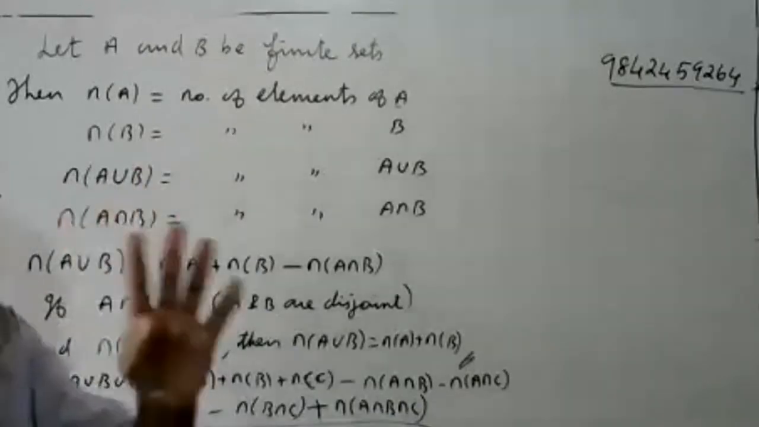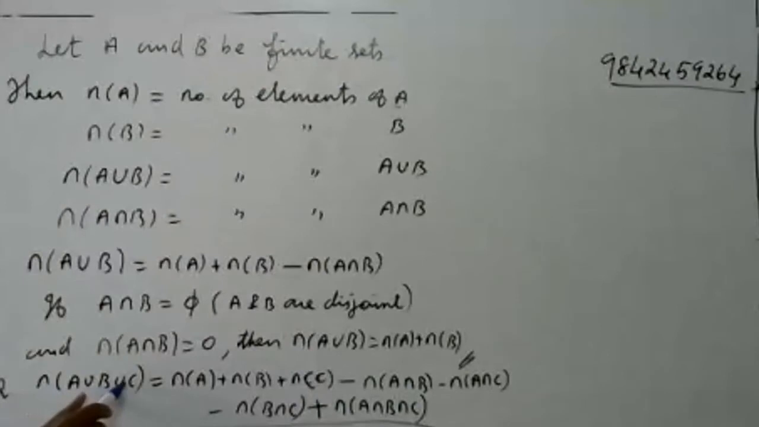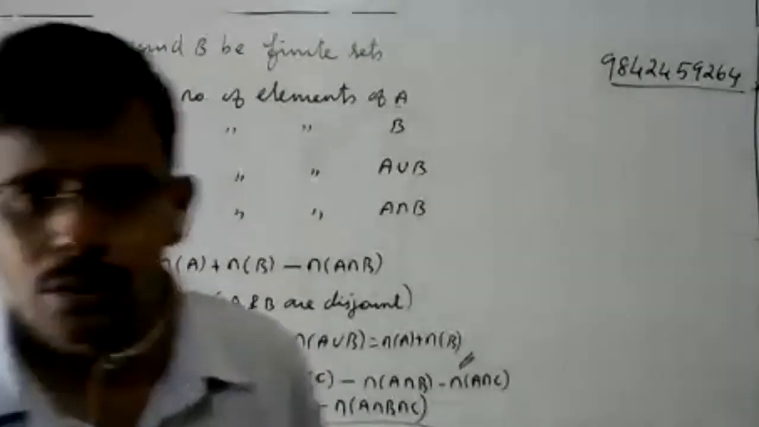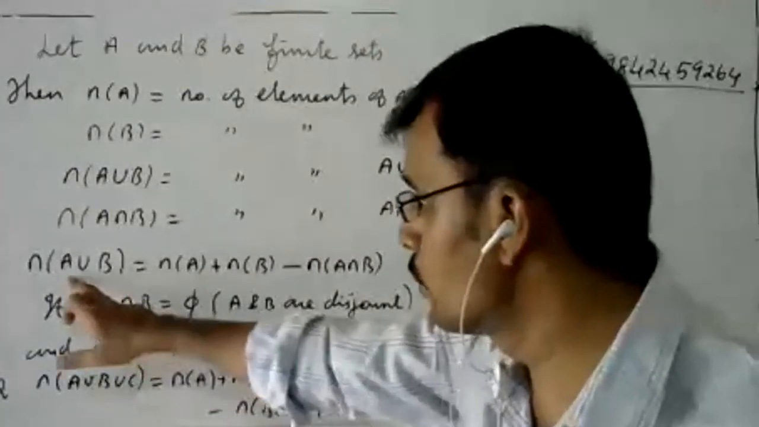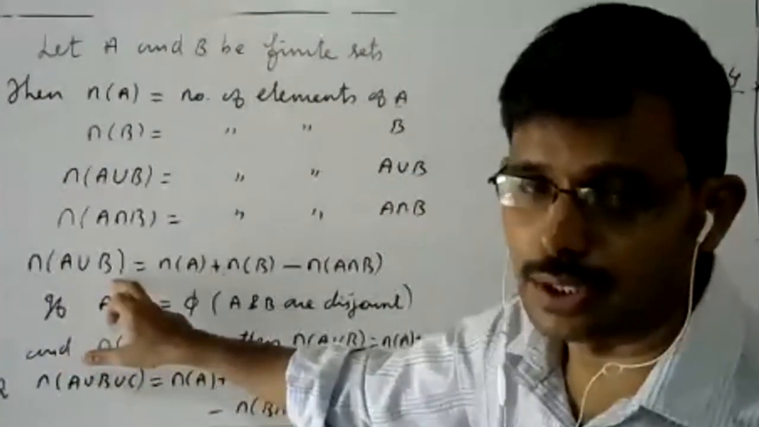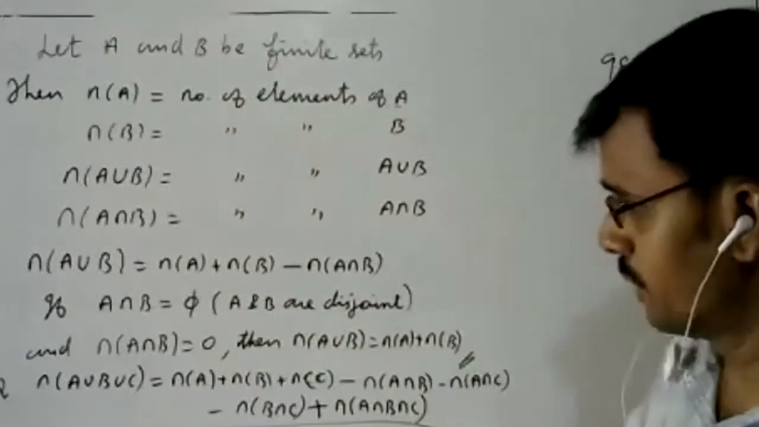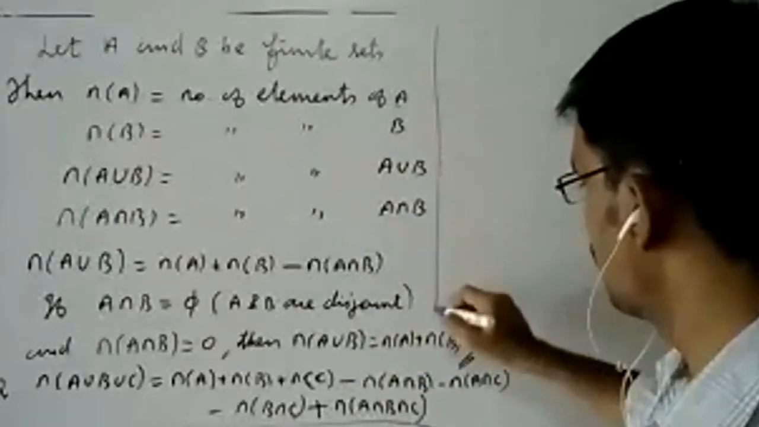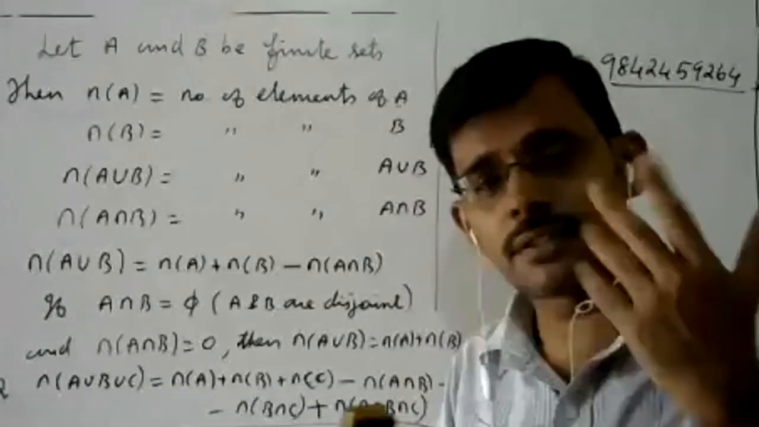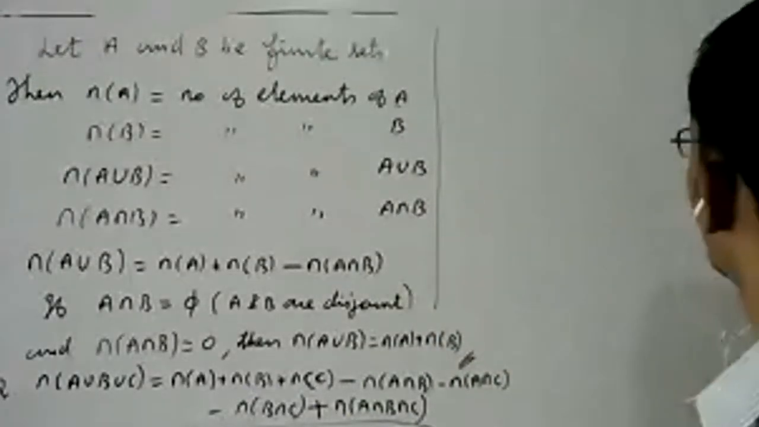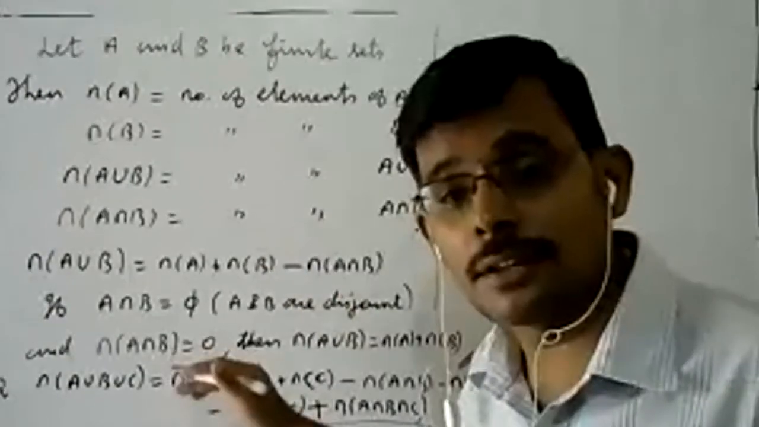Similarly we go for four sets, n of A union B union C union D, but I don't want you to do that, because we are going to discuss problems based on two sets only. We have a proof for everything, but the problems are very important. Don't worry about the proof; if you want it we will discuss it later. We will discuss problems using these two formulas.